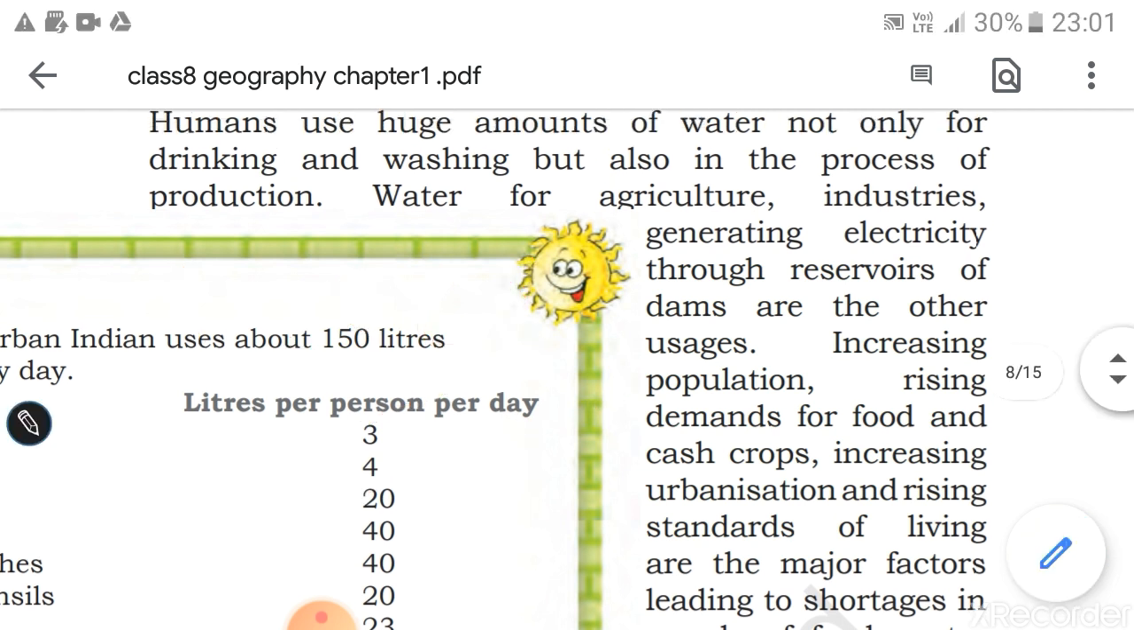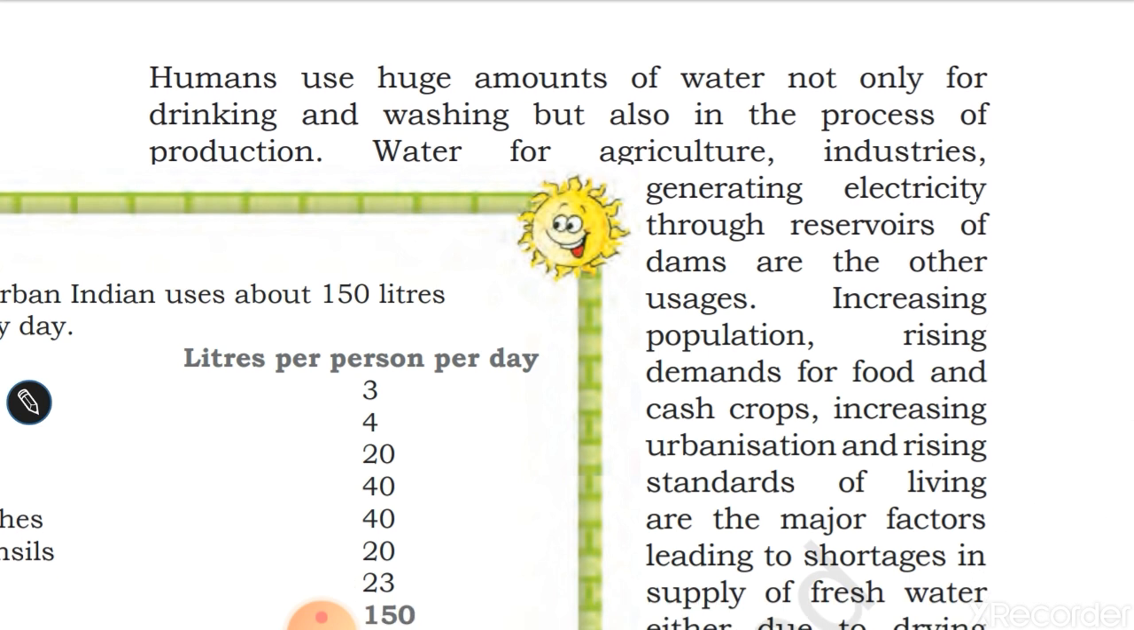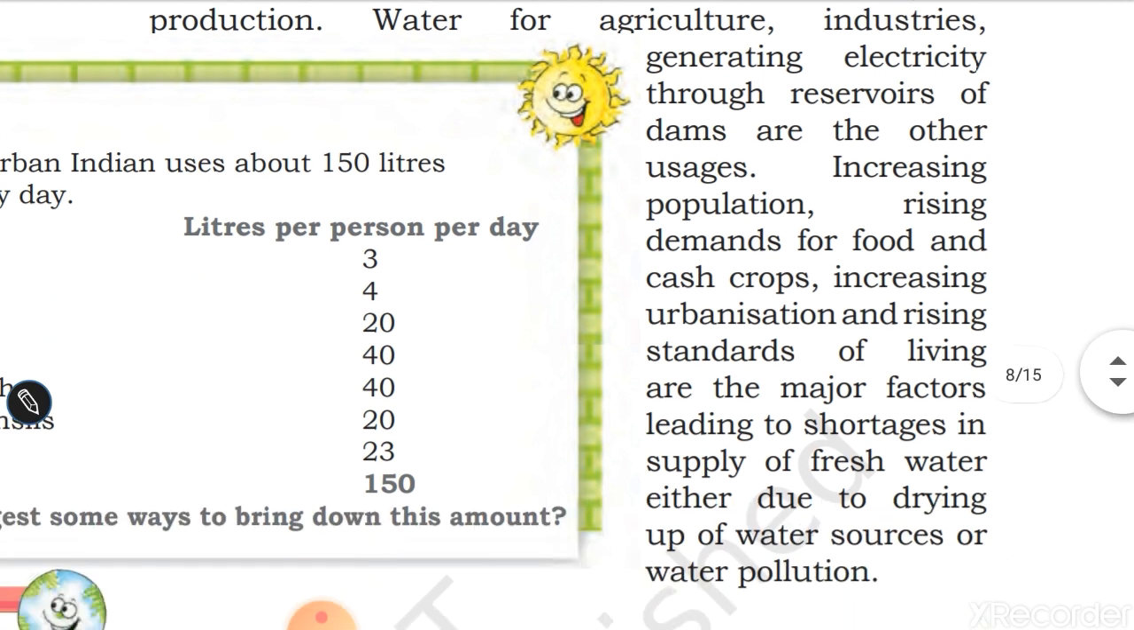Here you can see humans use huge amounts of water not only for drinking and washing but also in the process of production: for agricultural production, for industrial production, for generating electricity through reservoirs of dams, or other uses. So we are using water in a lot of things. The importance of water is inevitable on the earth's surface, for the survival and growth of both plants and different animals.